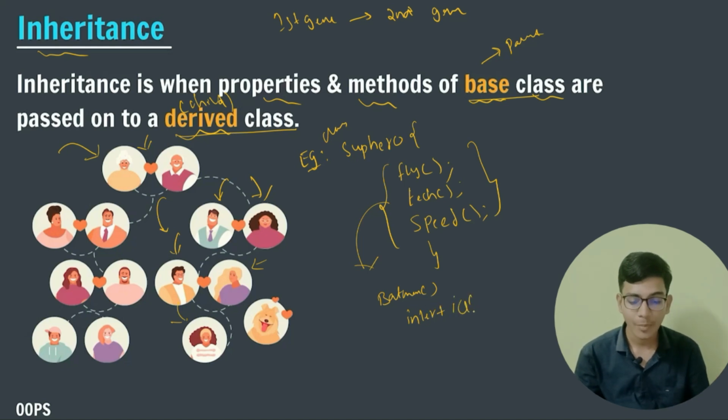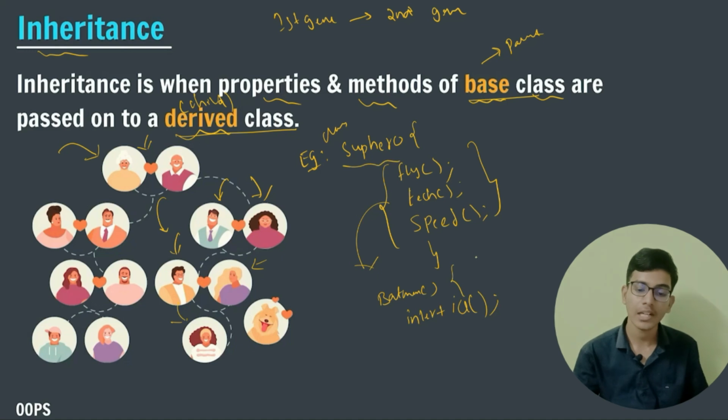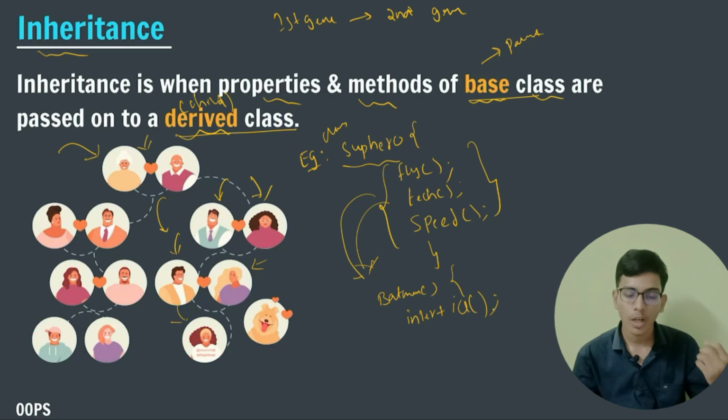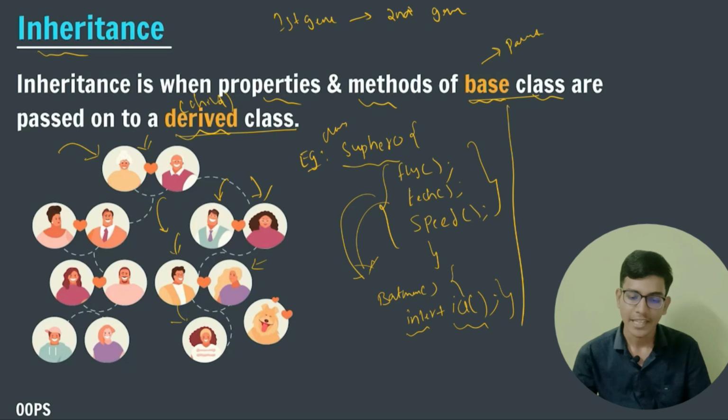So Batman has one additional feature, one function, that is IQ. So superhero is the base class or parent class. From that a child class got inherited, that is Batman, along with all the properties and functions that superhero has, and the additional property Batman has, that is IQ. You might not understand this example because you need to be a superhero fan to understand these things.